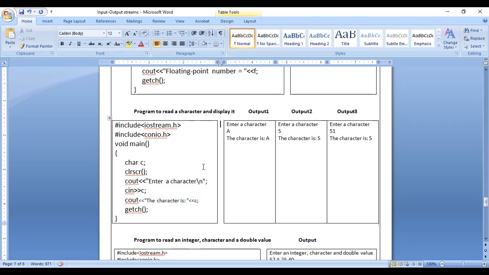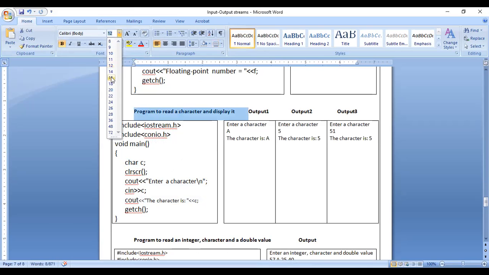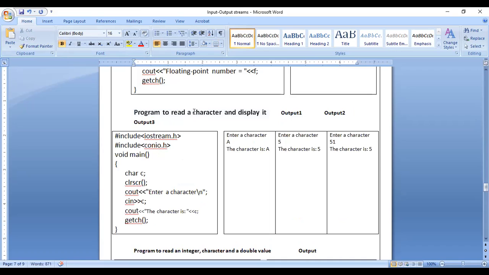In this program, we are taking the variable C, and we have taken the data type as character. We can take integer, float, character, double. Here we have taken character intentionally because the program heading says program to read a character.